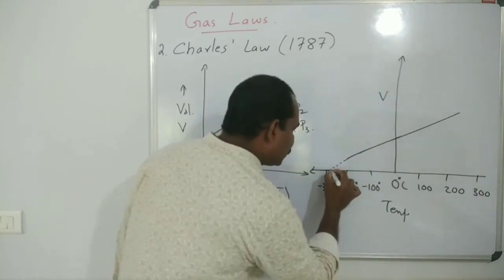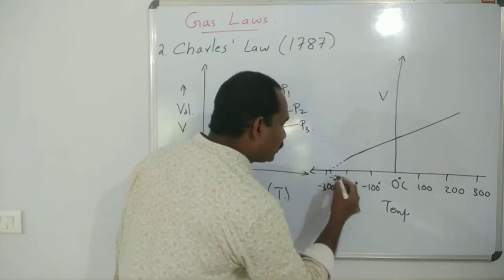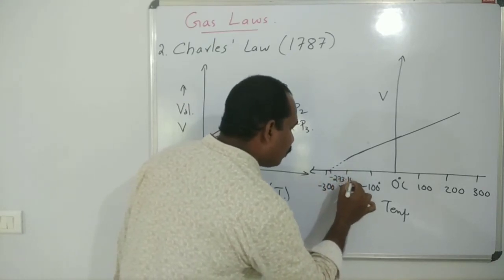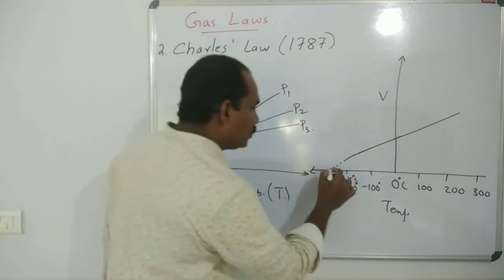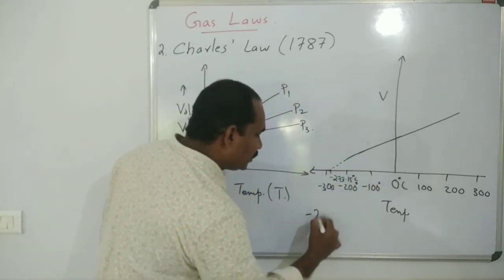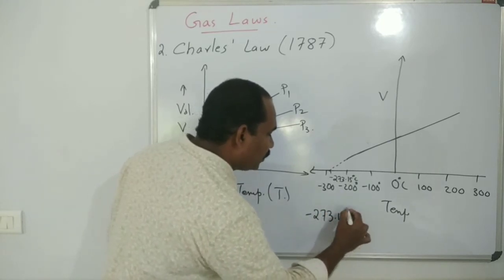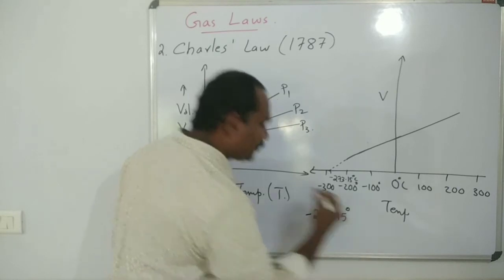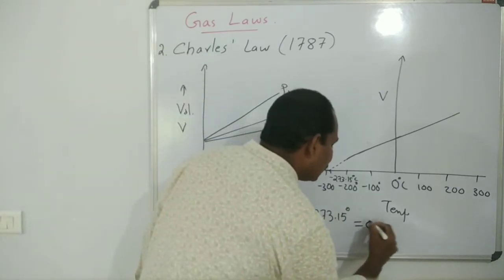So this is minus 273.15 degrees Celsius. This temperature is taken as 0 Kelvin.